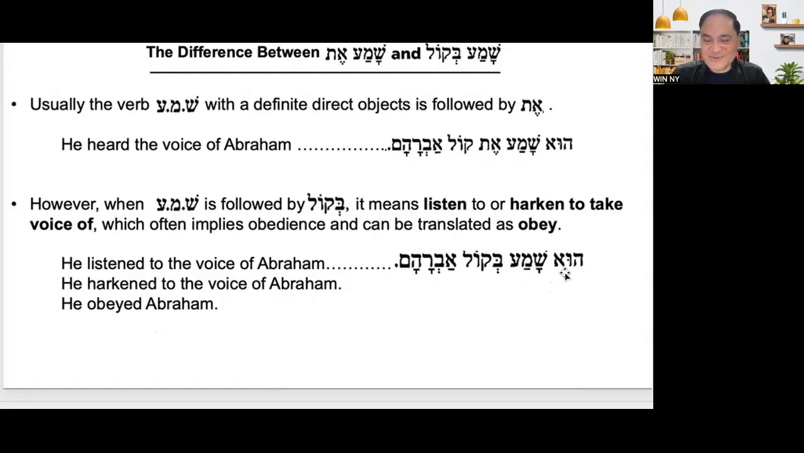Okay, but of course we want to translate it word for word, right? So that we can easily and fully understand what word is that? Like Hushama Bikol Abraham. He heard the voice of Abraham. That's the same thing as Hishama et kol Abraham. He heard the voice of Abraham.